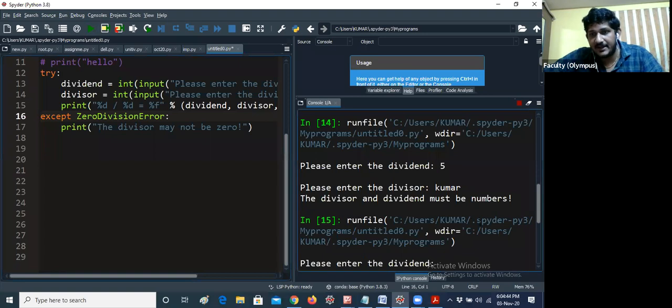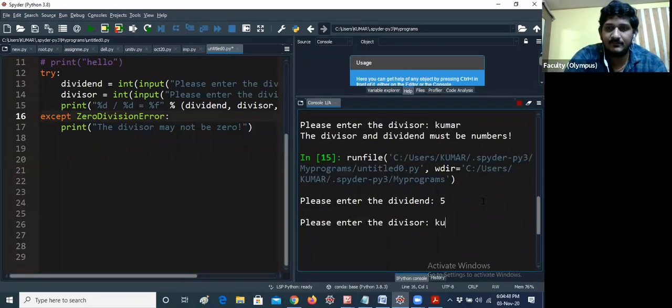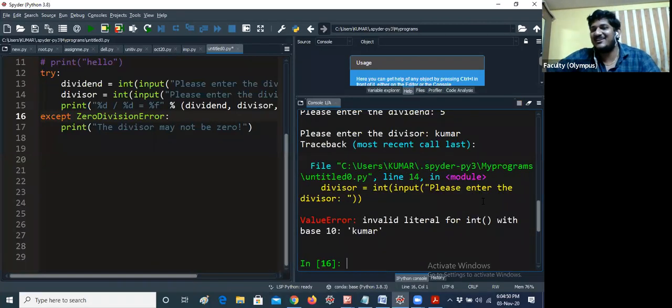Let me run this program again. I would like to give 5 and I would like to give Kumar again. It is getting an error now. Okay. Hope you understand now.